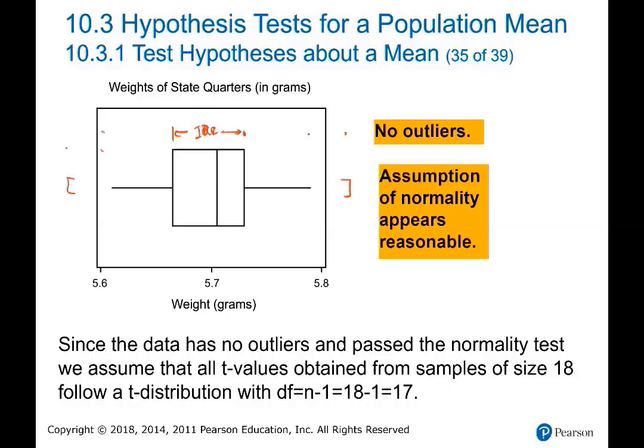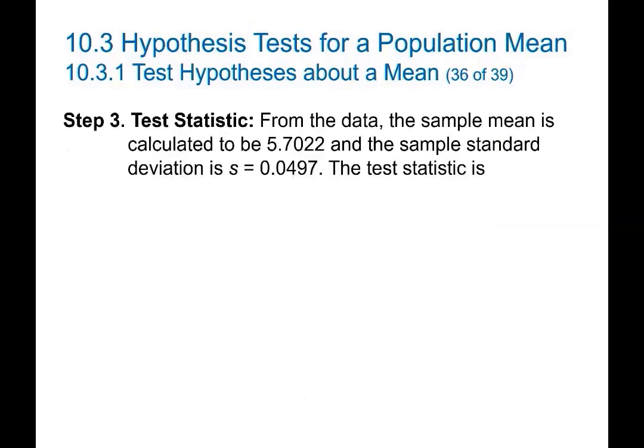1.5 interquartile ranges, this is the other fence. And we observe that there is no value outside these fences. Then there are no outliers. It's perfect. Since the data has no outliers and passed the normality test, we assume that all t-values obtained from samples of size 18 follow a t-distribution, and the degrees of freedom will be 17. Let's continue.